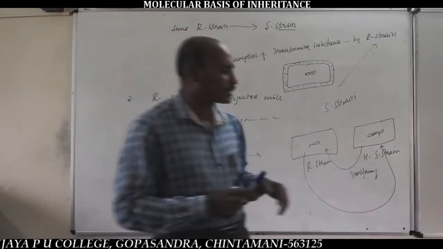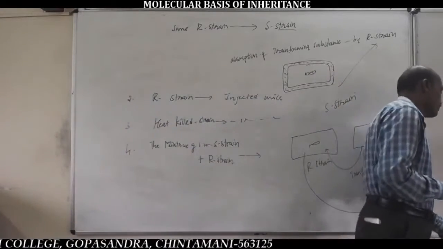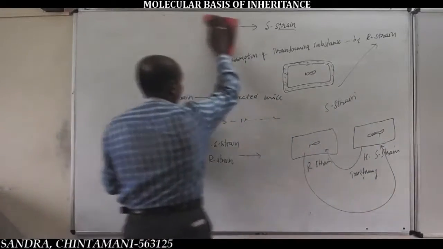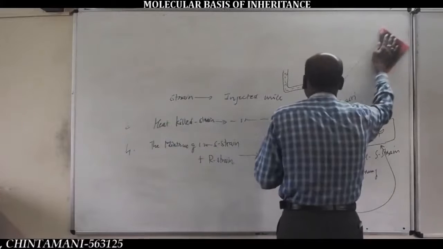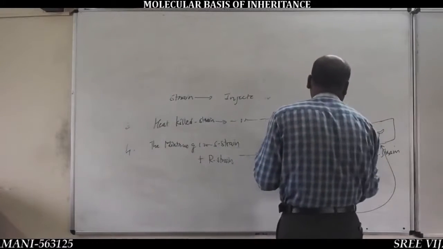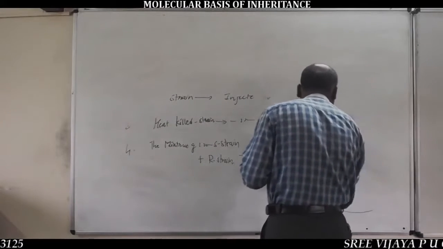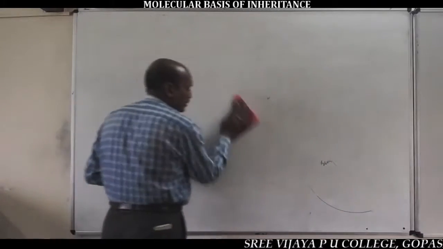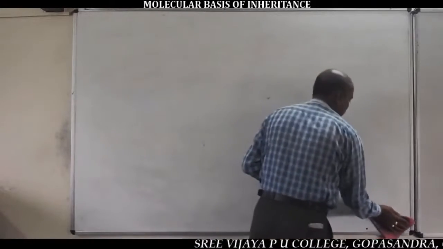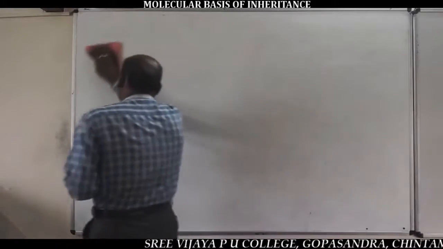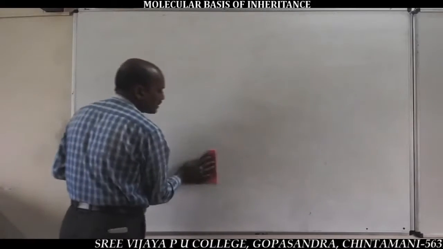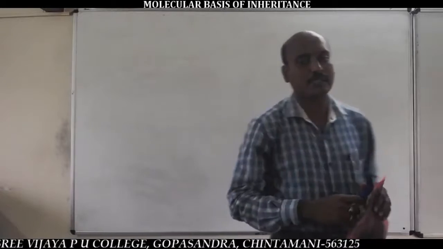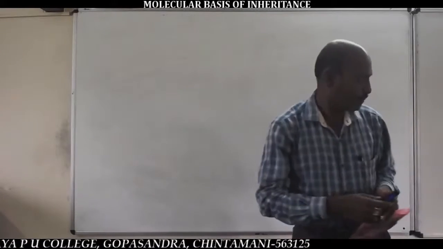The Griffith transformation principle experiment could not explain the biochemical nature of genetic material. So after Griffith's transformation principle experiment, a second experiment was continued by a group of 3 scientists. This experiment is the biochemical characterization of the transformation principle experiment.